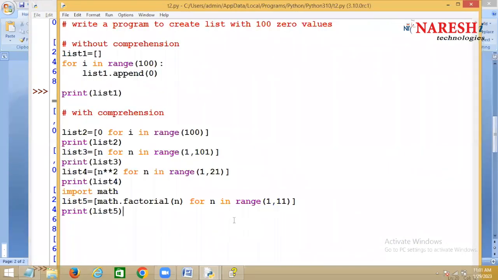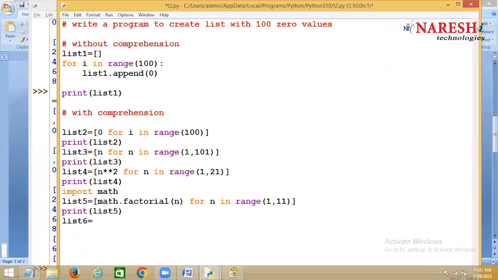Okay. Suppose I want to create a list with all the prime numbers. I said list. I want to create a list with prime numbers from 2 to 20. How can I do this?